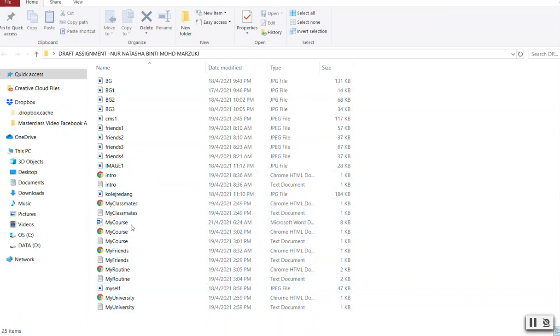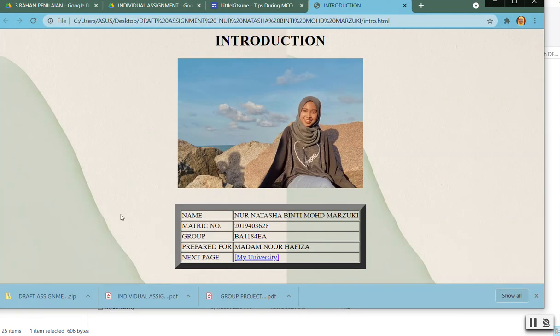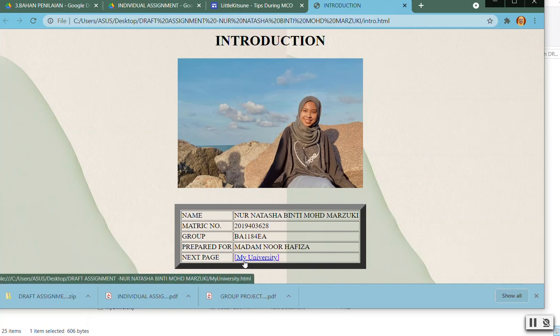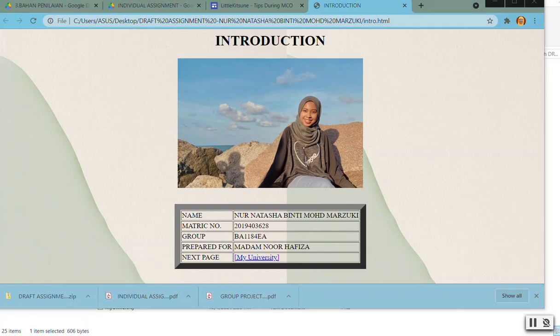I think this one, intro, is the home page. So this is her homepage. As you can see, she linked to the next page, My University. Now let's take a look at this one. I'm going to check her coding first. We can see that she has a table. I think the table maybe is for, I'm going to check back.